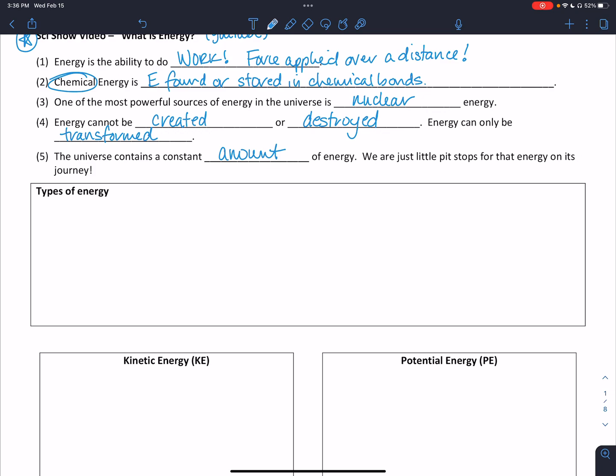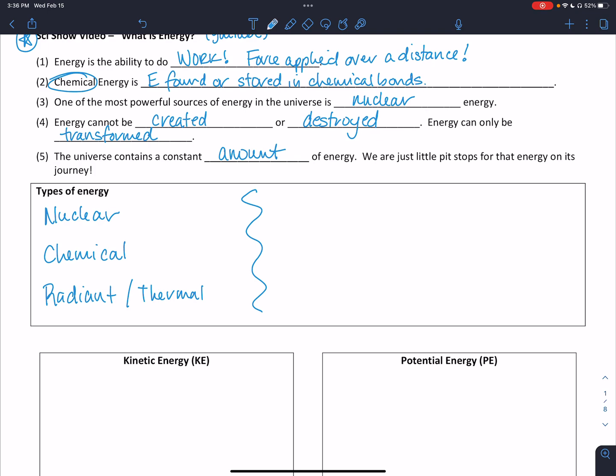Now, there are various types of energy. We've already talked about one, nuclear energy. In addition, we've got chemical energy. But beyond those, we have other types of energy. We've got radiant energy, which is also sometimes called thermal energy. It's solar energy, energy that radiates from other bodies within the universe. The sun is an excellent source of radiant or thermal energy.